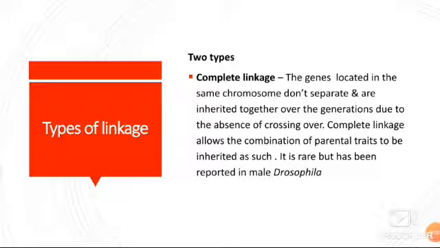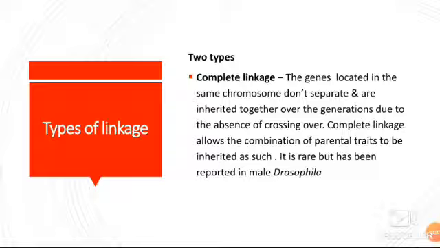As we had discussed in the definition of linkage, all the genes present on the same chromosome pass on from generation to generation without separating from each other. So complete linkage is the perfect example of linkage.